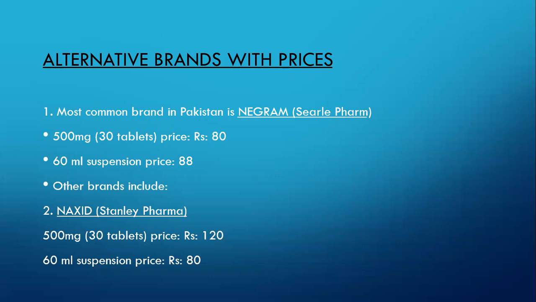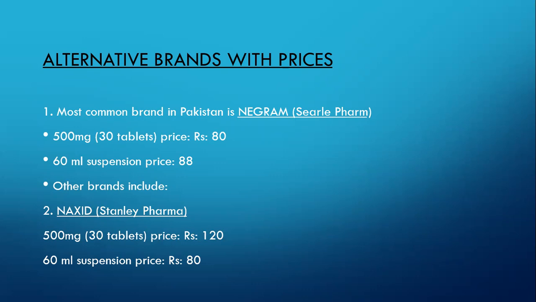If we talk about Negram produced by Serle Pharma, a pack of 30 tablets, each tablet of 500 mg, its price is around rupees 80 to 81. And the 60 ml bottle of nalidixic acid suspension is rupees 88.